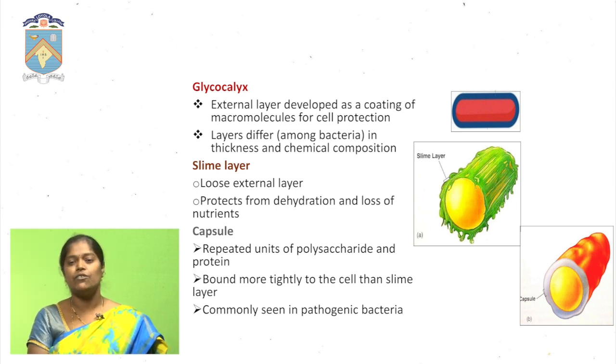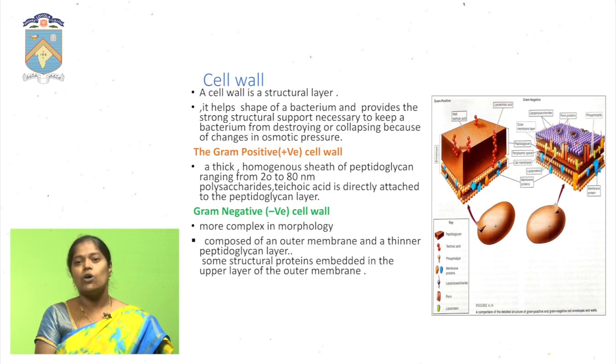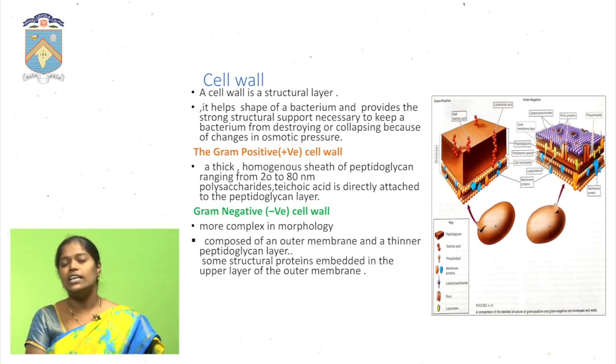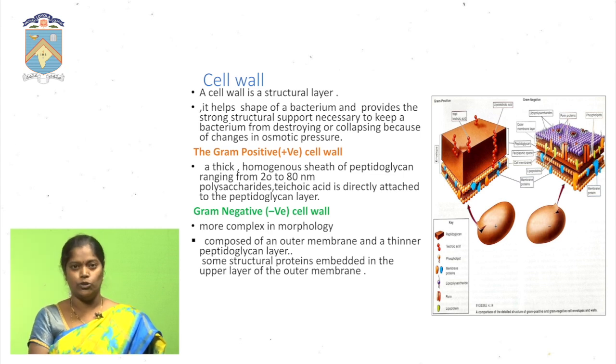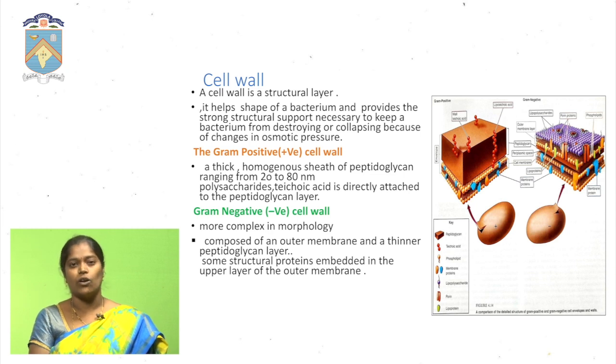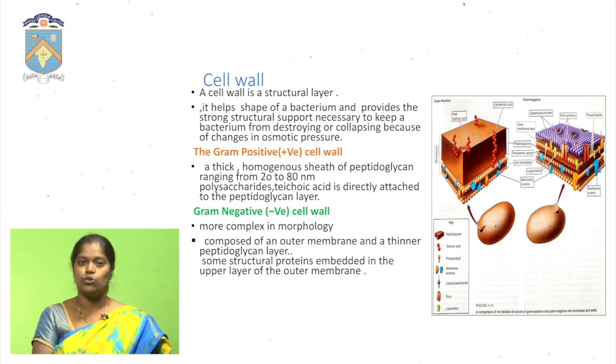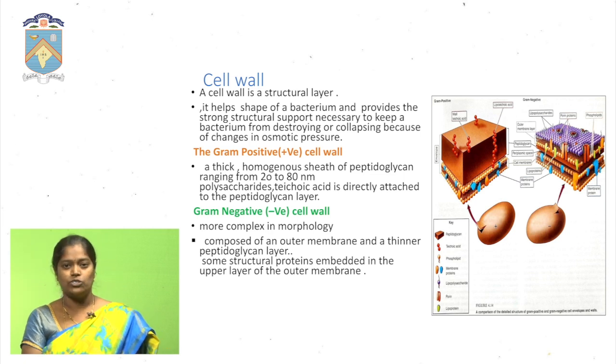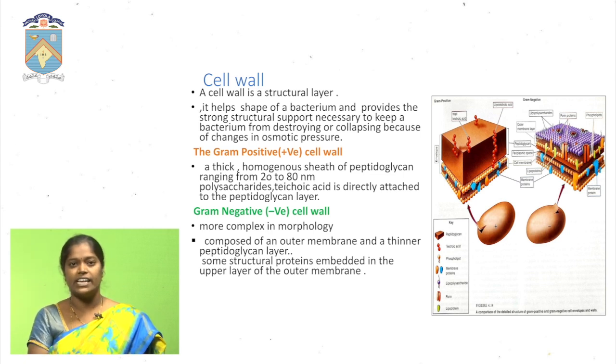Next, the major part of the bacterial cell is the cell wall. Based on the cell wall, bacteria are mainly of two types, gram positive and gram negative, because of the attachment of the peptidoglycan. The peptidoglycan in gram positive bacteria is the outermost layer and it is very thick.